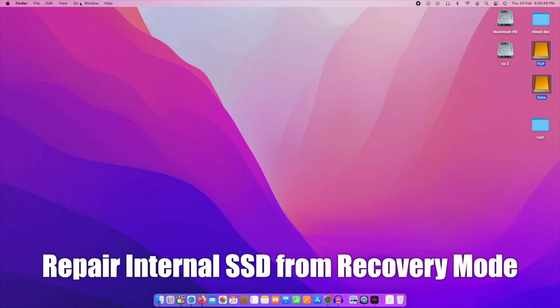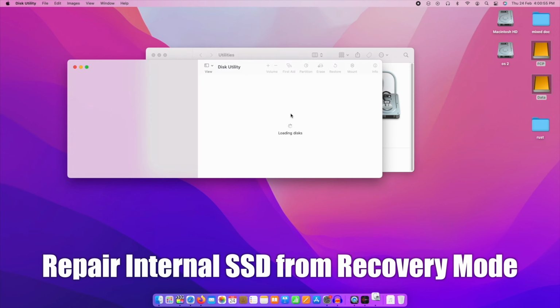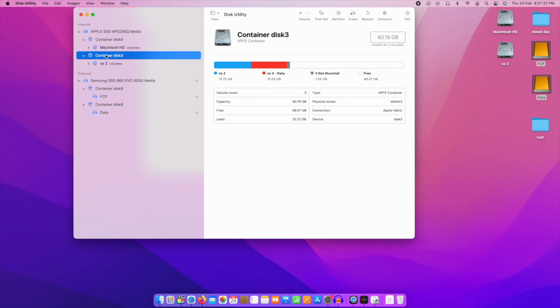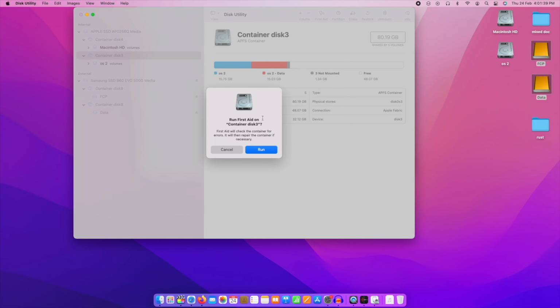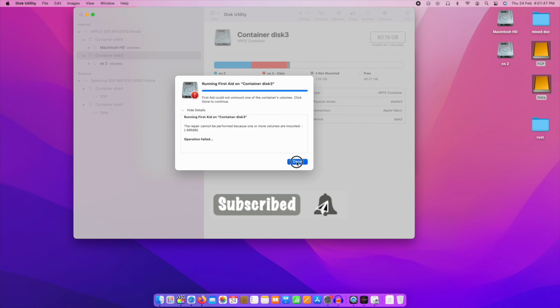Hello viewers. Today we will see how to use recovery mode to format SSD on Apple Silicon M1. By default, you can format SSD from Disk Utility. But if you get an error or your Mac does not boot or is running very slow, you can try it from recovery mode. It might help you to fix the issues on SSD.